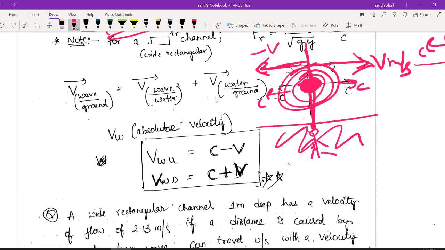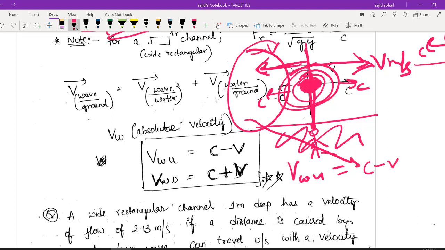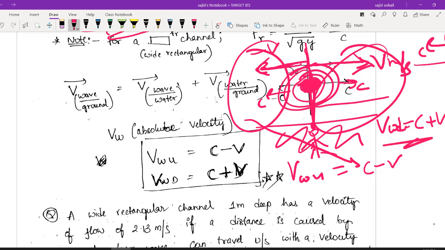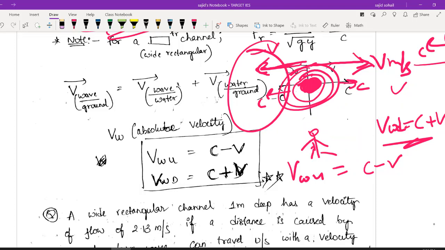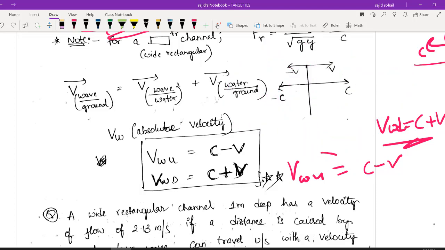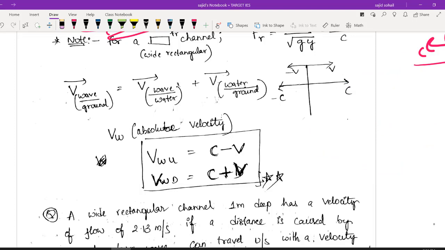So what is the velocity of a wave in the upstream direction with respect to ground? Very simple, what will the absolute velocity be? The wave is going at c meter per second, but minus v is the velocity of water in the upstream direction, so c minus v is your answer. If you want the velocity of wave in the downstream direction, very simple, that will be nothing but c plus v, because water is flowing with v and the wave is also generating with c meter per second. So what will be your velocity of wave with respect to ground? That will be c plus v. As simple as that. End of story. Did you understand the concept? It is quite simple. No need to worry. Perfect. This is what it is about.